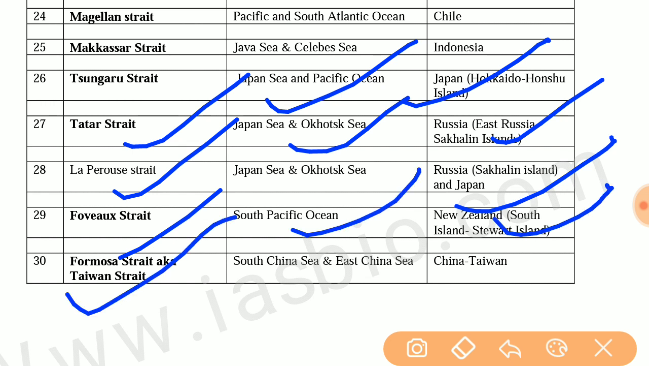And the last one is Formosa Strait, also known as Taiwan Strait. It joins South China Sea and East China Sea, and the countries are China and Taiwan.